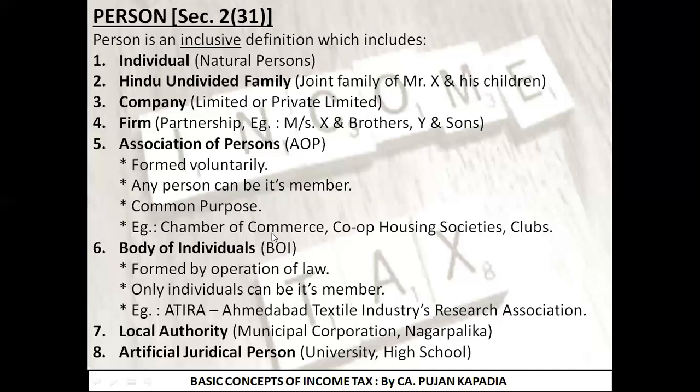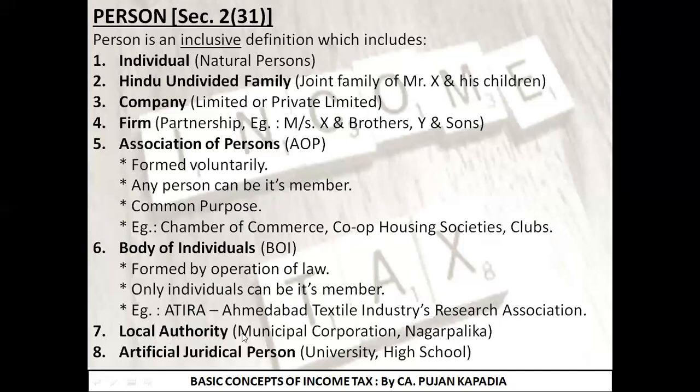For example, Chamber of Commerce, as I told you, for facilitating trade and commerce in that particular region. Cooperative housing societies to protect the interest of the housing society members. Clubs, for example, book club for reading purpose, etc. BOI, body of individuals, formed under any law in force. Only individuals can be its members. And we have learned this word, ATIRA. ATIRA is an example of body of individuals.